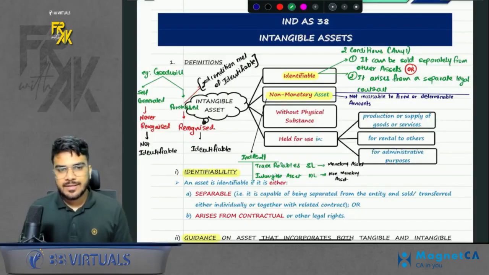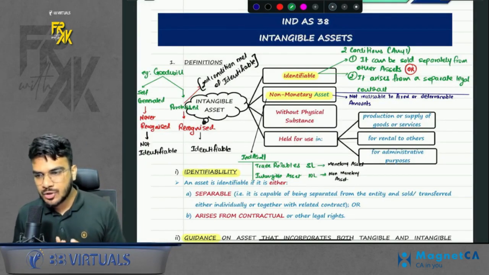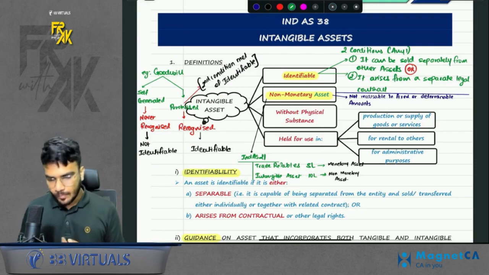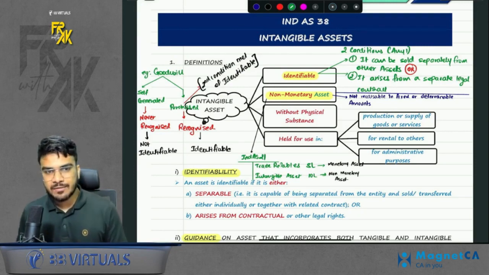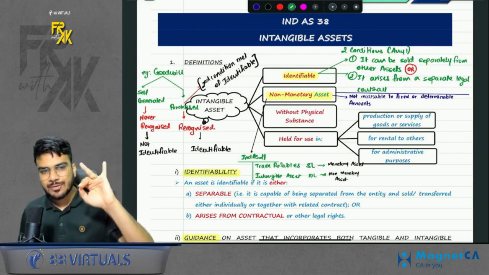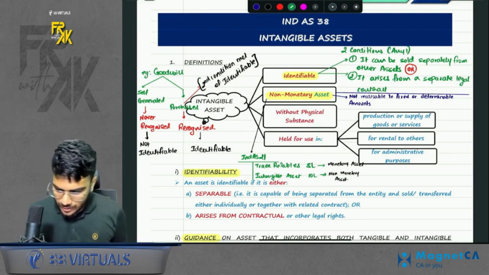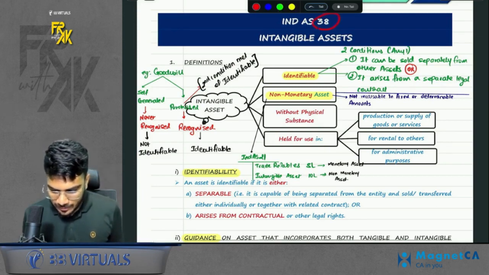So now, are we good to go for a good revision on Ind AS 38, guys? Yes? Okay. So let's start the revision in 3, 2, 1 and go. First of all, the number of Ind AS 38, name intangible assets.